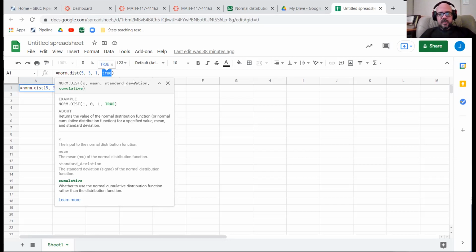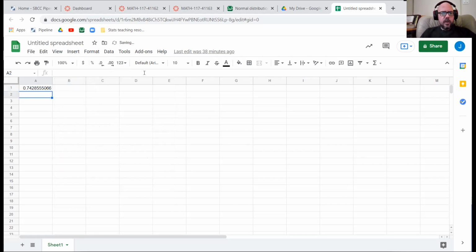So here's what it's asking for. It's asking for the mean and standard deviation. So let's change this to what we had here. So the mean was 64.5, and the standard deviation was 2.3. And so the first one we found was 66. Right, it's 5'6". So we do that. Let's enter on that, and it gives me this, which you might notice is not the same number that we had before.